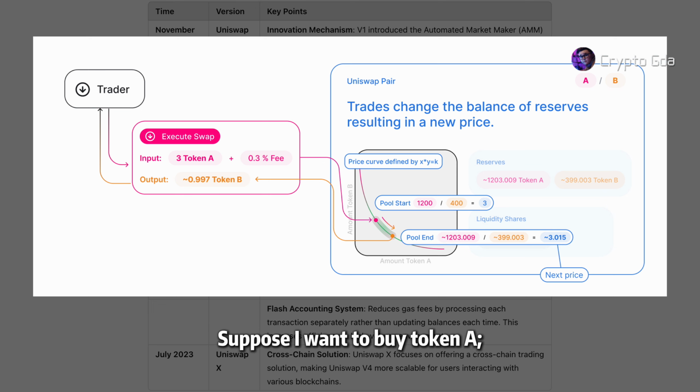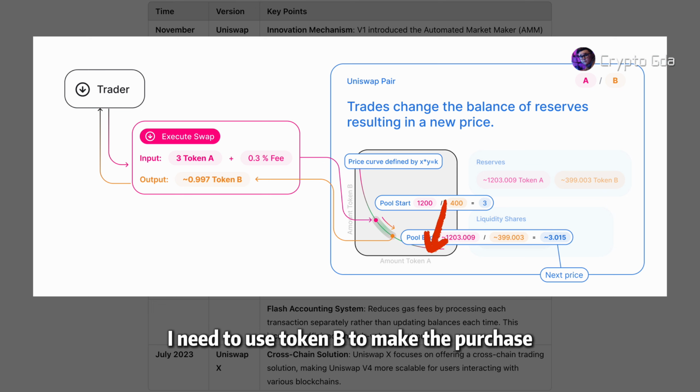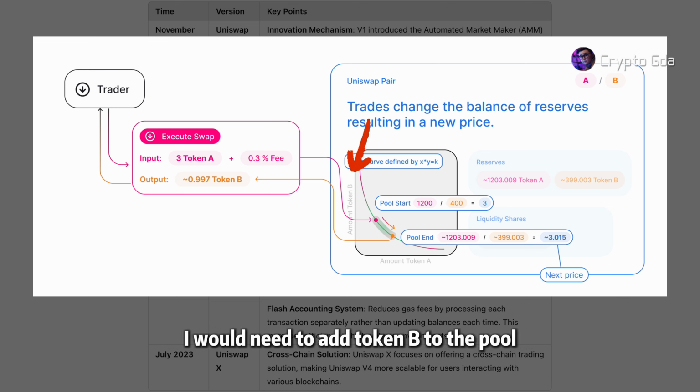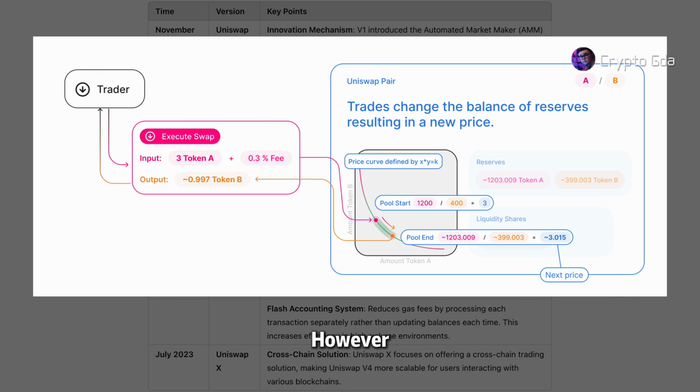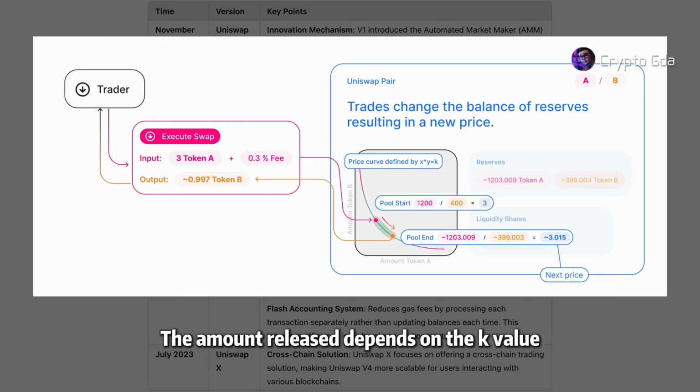Suppose I want to buy token A. I need to use token B to make the purchase. At this point, I would need to add token B to the pool. However, since the K value doesn't change, I must release a certain amount of token A. The amount released depends on the K value.